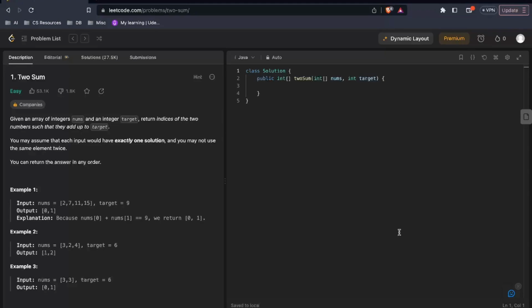The next question is, are we guaranteed to find a unique solution? For example, there might be an array 2, 2, 2 and the target might be 4. Now indices 0 and 1 are essentially correct and indices 1 and 2 would also be essentially correct. So is this question guaranteeing us a unique solution? The third is, in the return array, we would be returning the indices. So should we sort the indices in any particular order? The lower first and the higher next, or can it be anything?